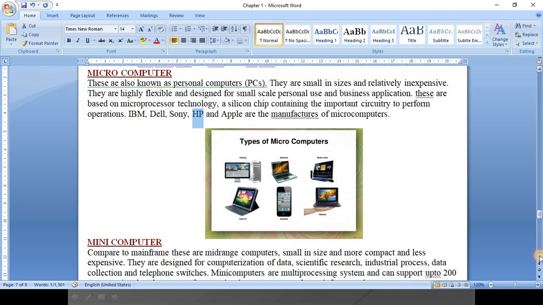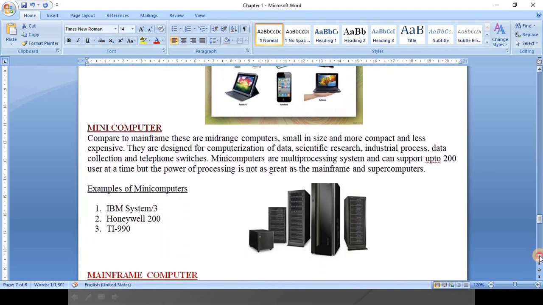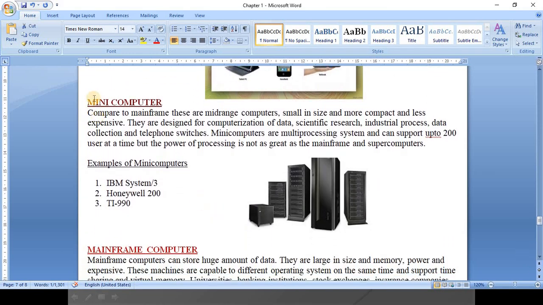So, minicomputers. Compared to microcomputers, these are highly capable. Actually, these are mid-range servers, nothing else.